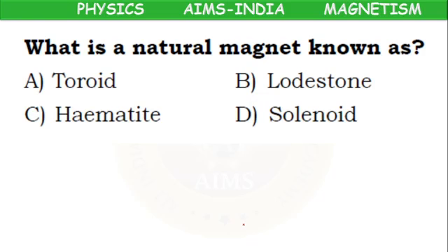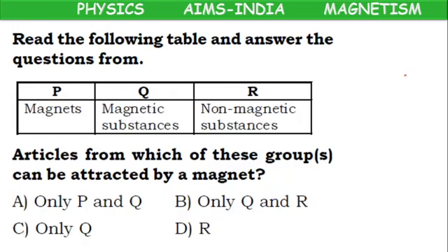What is a natural magnet known as? Toroid, lodestone, hematite, solenoid. What is the answer? Lodestone. Already we have told, leading stone, which will show the direction. So, okay children, lodestone is the correct answer.